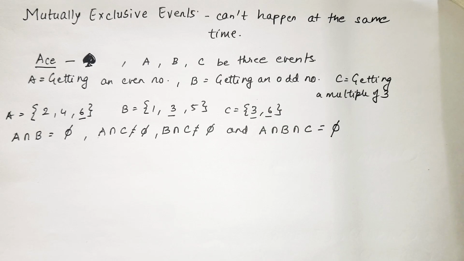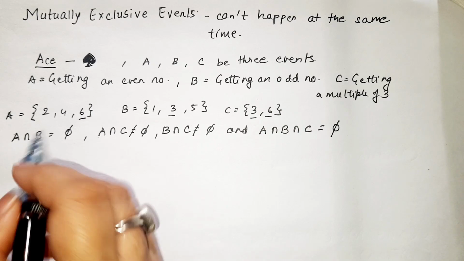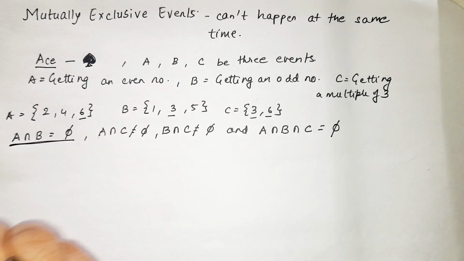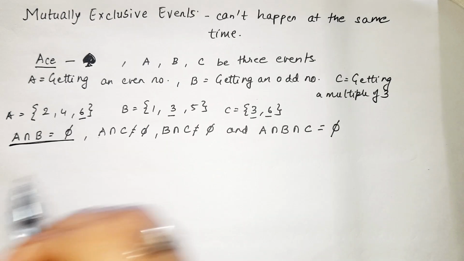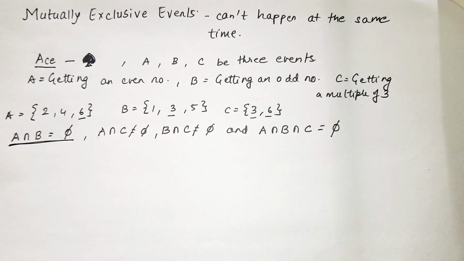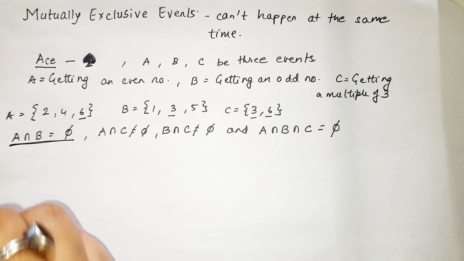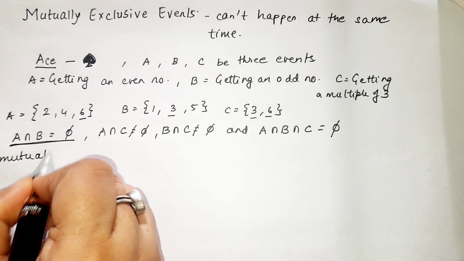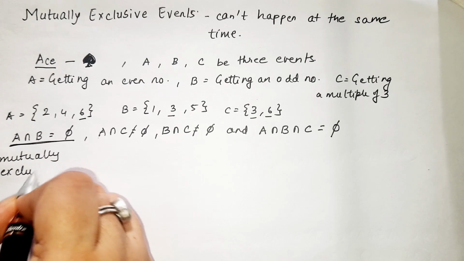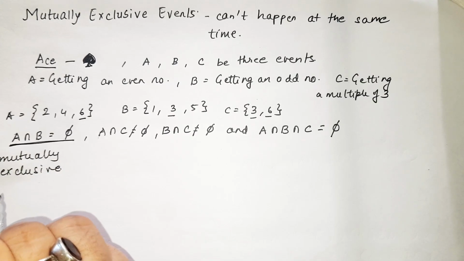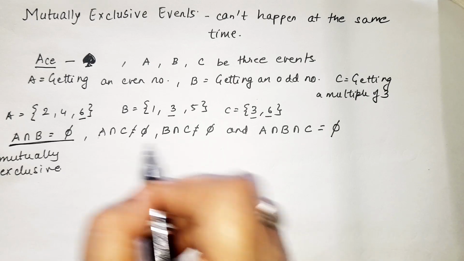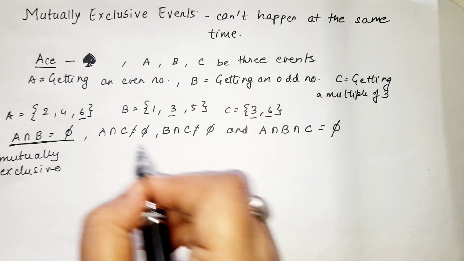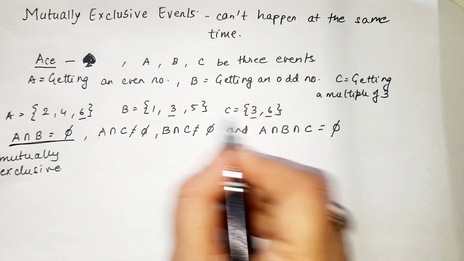So A and B are mutually exclusive, because they don't have anything in common. They are happening independently. What about B and C, and A and C, which are not empty? It is like two things are happening at the same time.